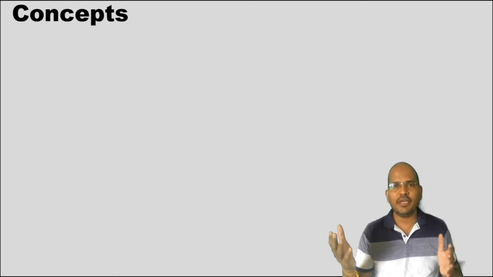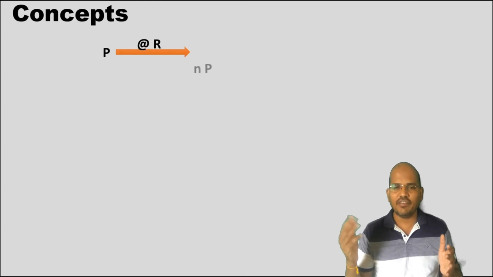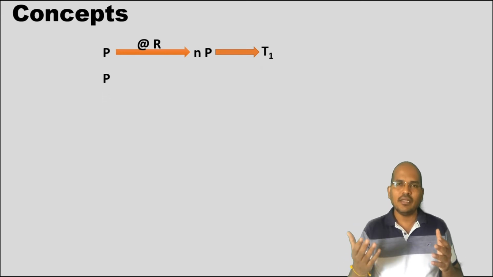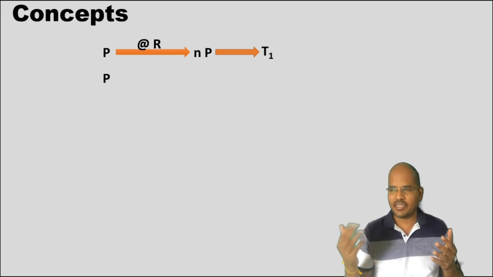In this concept, if P becomes n times itself at a rate of r% in t1 years, and the same P becomes m times itself in t2 years at the same rate of interest r.